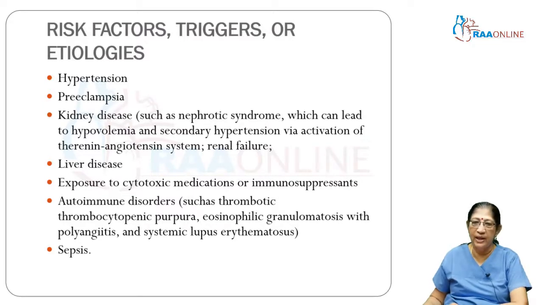Risk factors, triggers or other etiologies will be hypertension. Preeclampsia, you know that this is also a condition where there is hypertension. Kidney disease can be there which can lead to hypervolemia, secondary hypertension, and can produce PRES. Liver diseases, cytotoxic medications, immunosuppressants, especially the antineoplastic drugs, and autoimmune disorders like SLE, thrombotic thrombocytopenic purpura, etc., and sepsis can all produce a picture of PRES.